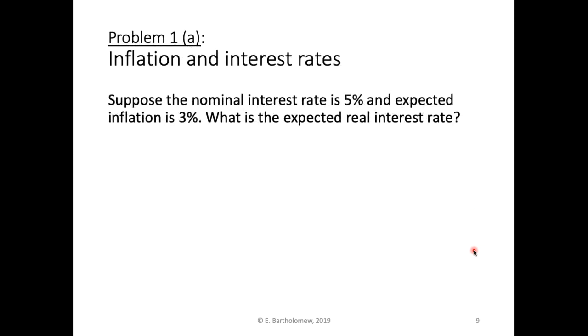So let's consider a problem. Suppose the nominal interest rate is 5% and the expected inflation is 3%. What is the expected real interest rate? Well, there's a quick and dirty, easy way to get the approximate answer. We can just subtract 3% from 5%. And when rates are low, like they are here, this is often what people will do. They'll just say, okay, that implies a real return of 2%.